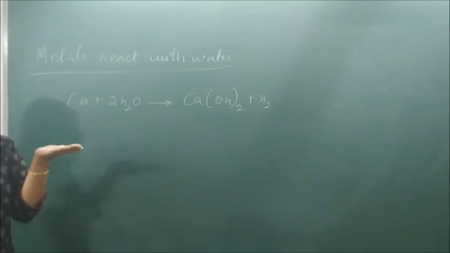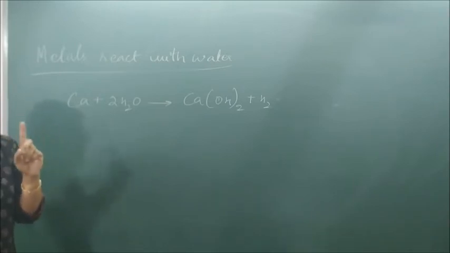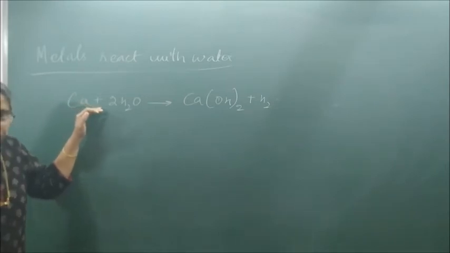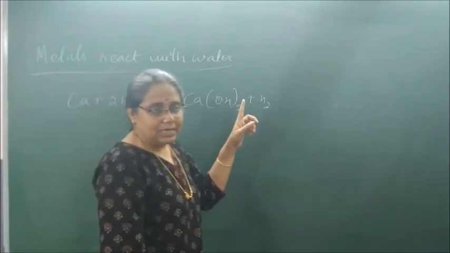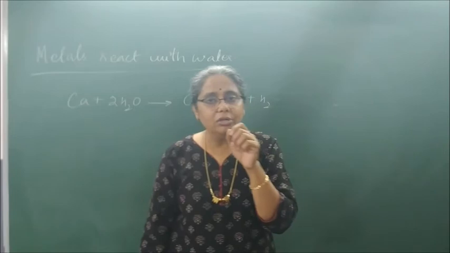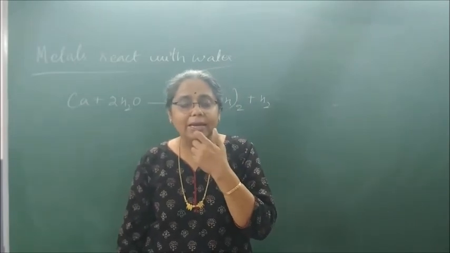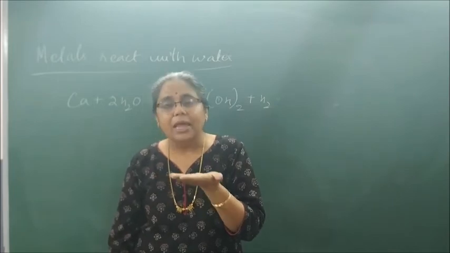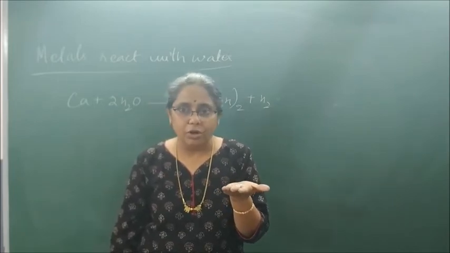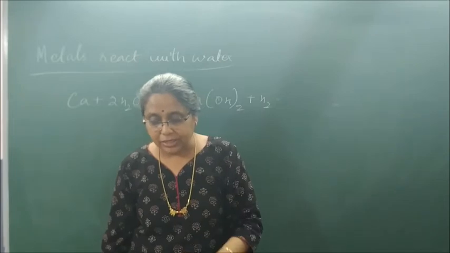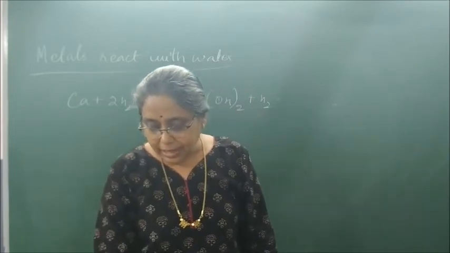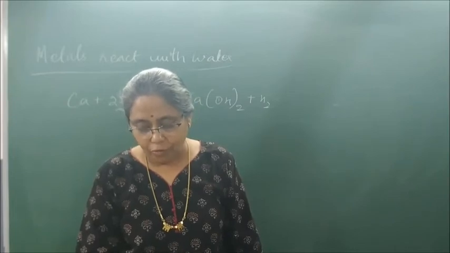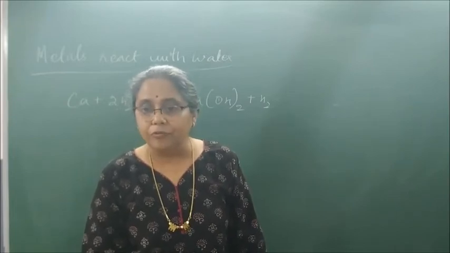surface of water. Why does calcium float on the surface of water? This is because the hydrogen gas that is liberated sticks onto the calcium metal, and as hydrogen is lighter, calcium becomes lighter and then floats on the surface of water. See the next line. Calcium starts floating because the bubbles of hydrogen gas formed stick to the surface of the metal.